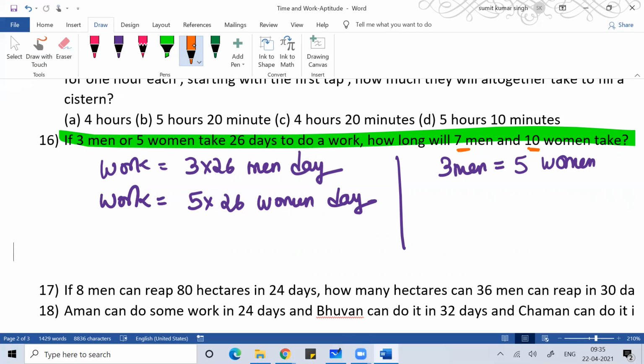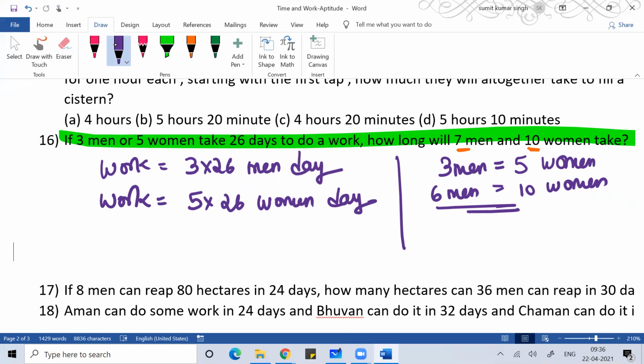So when we are solving the problem, either solve the problem in terms of men or in terms of women. In terms of efficiency, 3 men is equal to 5 women. So if I talk about 10 women, in terms of efficiency, 10 women will be equal to 6 men. The work that 10 women can do, the same work 6 men can do in the same number of days.